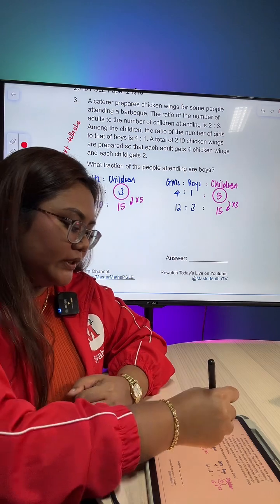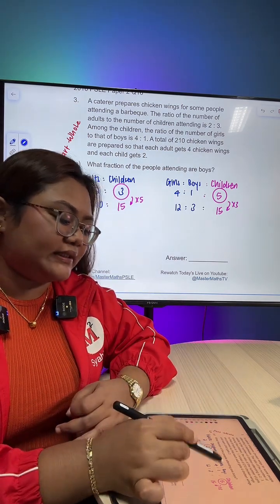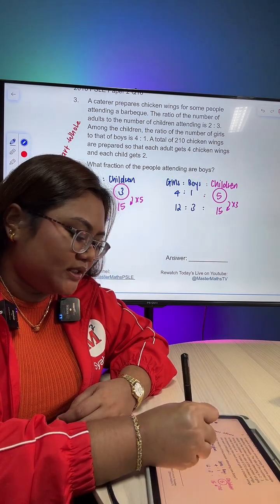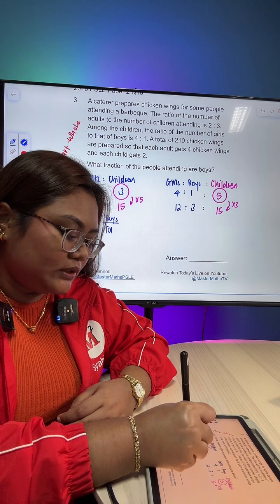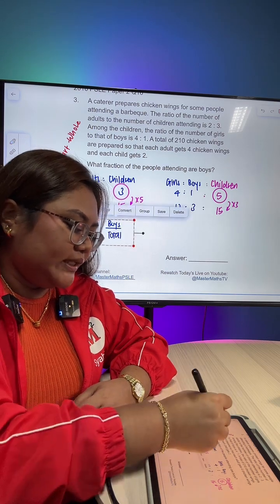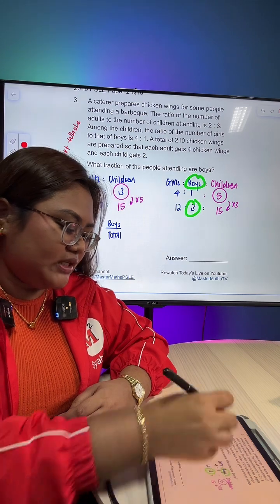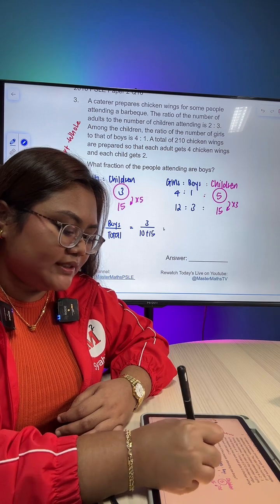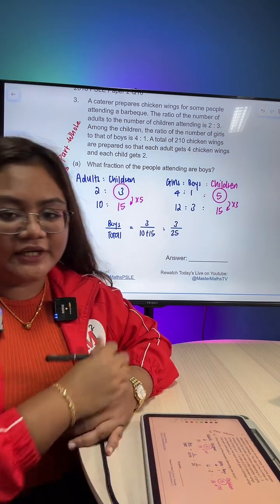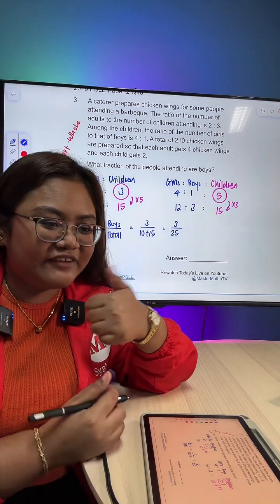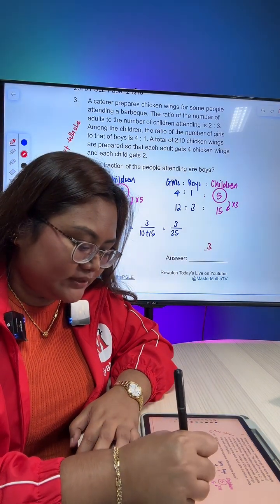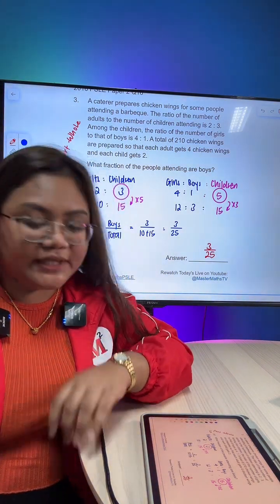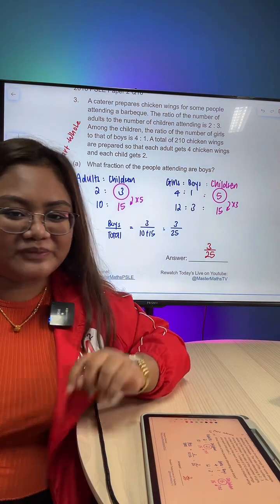Alright. So from here, all we got to do is look for the fraction of people attending that are boys. So essentially, what part A is asking is boys over total. This is what part A wants. Boys, just look for the boys. That is 3. Total will be adults, 10, and another 15 for children. So that's 3 over 25. For those of you who got 3 over 25, fantastic job. Well done. This should be 1 mark for part A. Good job.